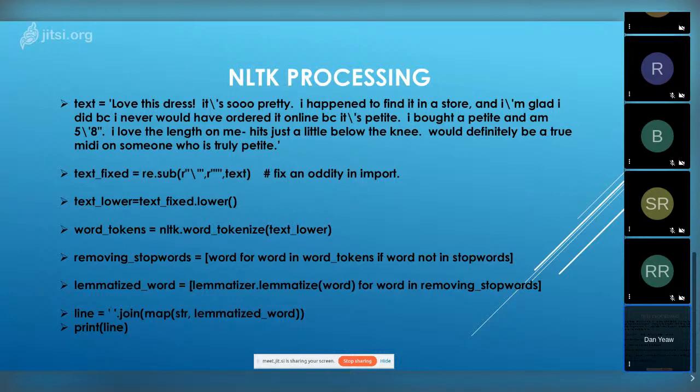And this gives you an idea of how the steps go. We start with a comment, which has slashes for escape characters due to import problems. I had to manually set up the second bullet point where we sub those out, lowercase it, use the NLTK tokenization, remove the stop words, lemmatize the words, and join them back together into a line. The reason I did that was that I recreated the comment as a set of tokens, which could be broken apart and used again.